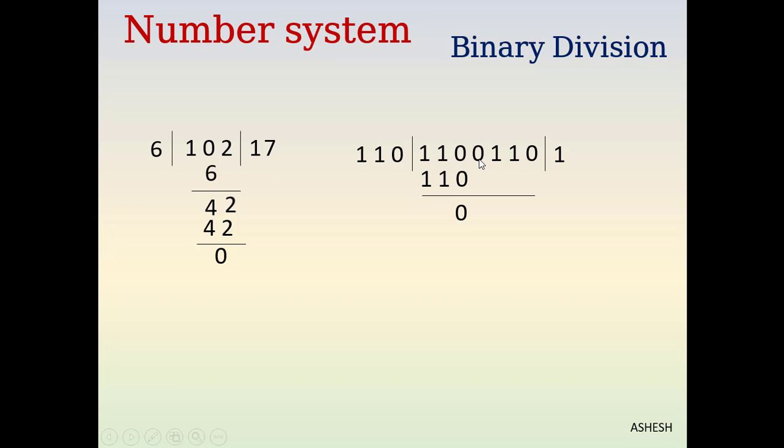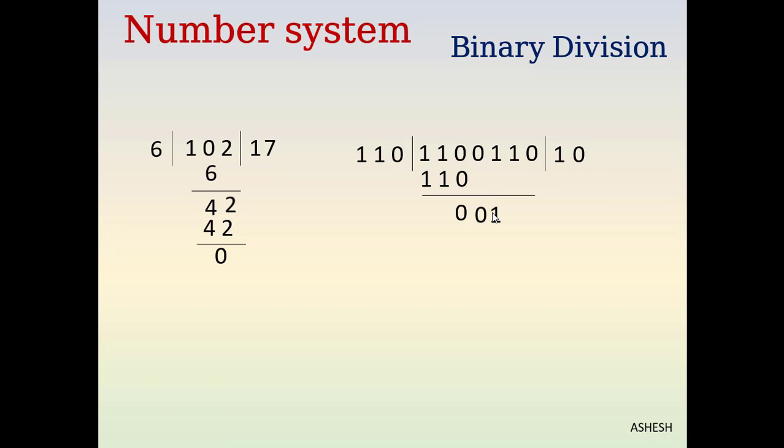Now we have to put down that 0 there, but our divisor is still greater, so we have to put down the next digit there. If we have to put down an extra digit from the dividend, we write 0 in the quotient. So we write 0 as quotient and that 1 will be put here.